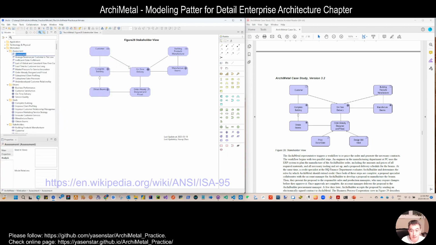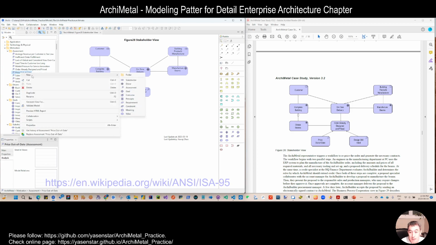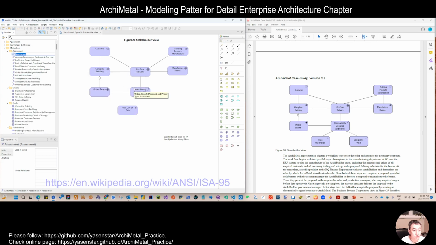We need to assess that. And another one is design still valid, which we also need to know. If the price is not out of date, we can still use the price. If the design is still valid, then we can still use the design.